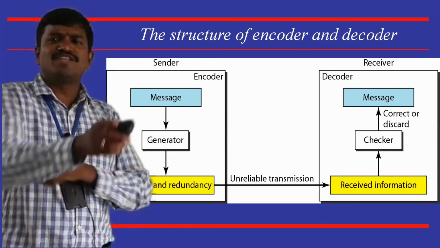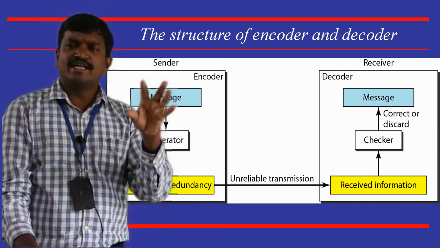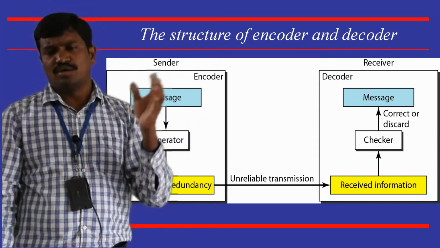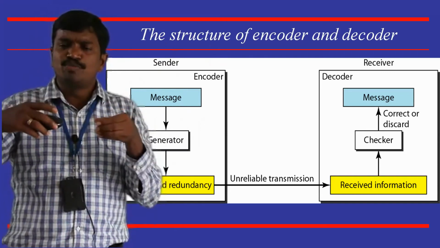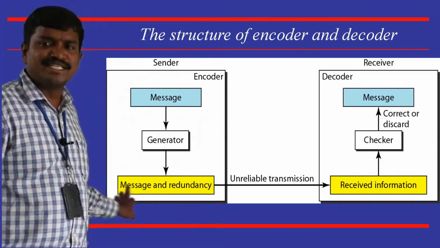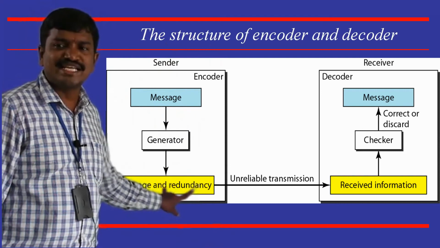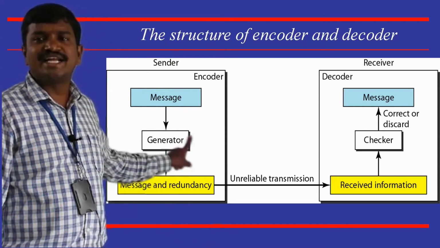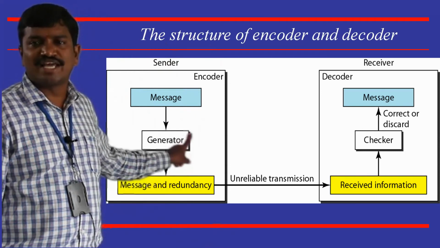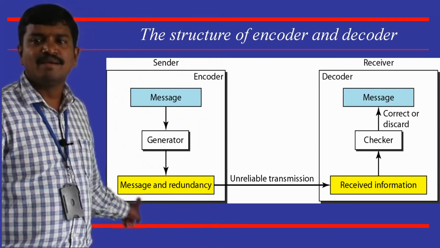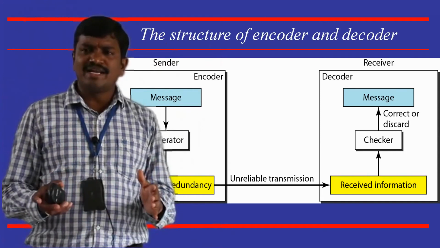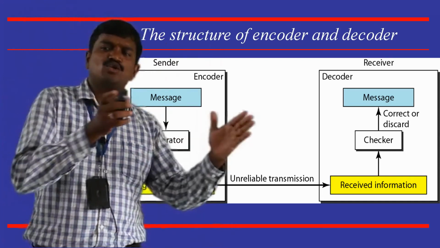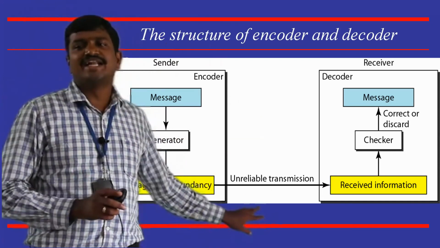There are many methodologies to write this generator program. The objective of the generator program is to take the data from the message and add some redundant bits to it. There should be a relation between the redundancy bits and the message, and this relation is established by the generator program, which creates the redundancy bits based on the message. Once created, the combined data is sent to the receiver over an unreliable transmission.